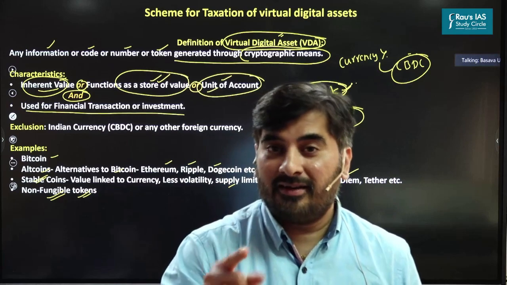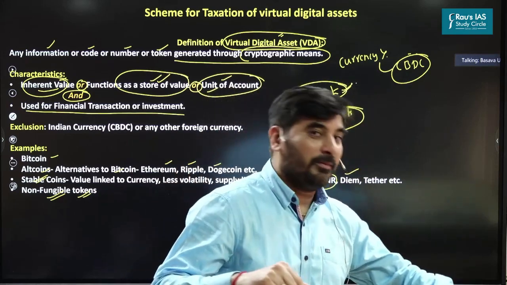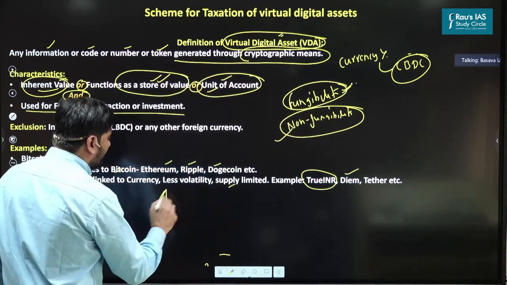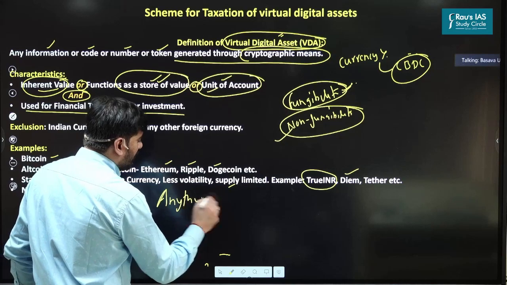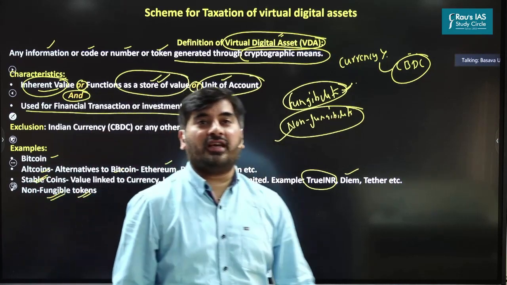And not just that, the government has inserted another clause in the Income Tax Act. The clause says that the government can declare anything in future as a virtual digital asset through a gazette notification.